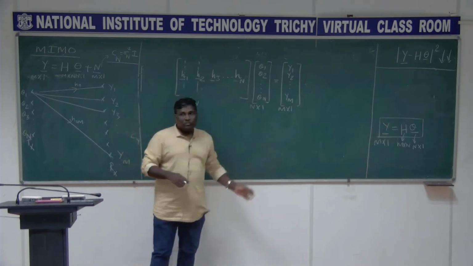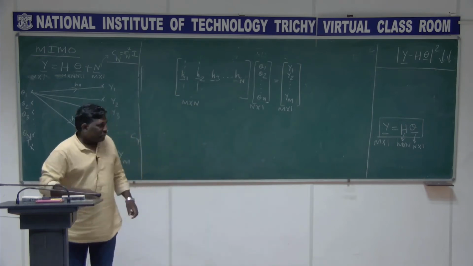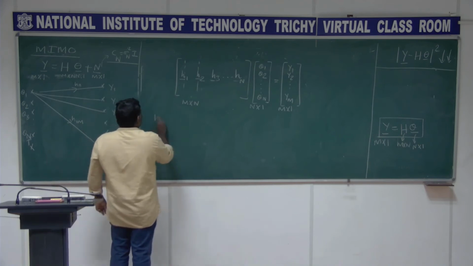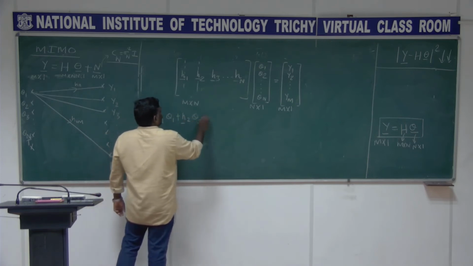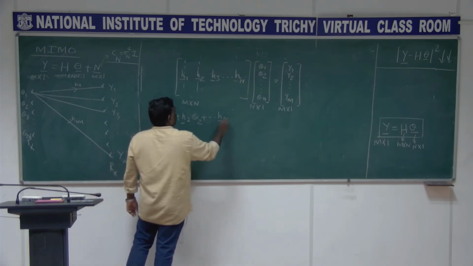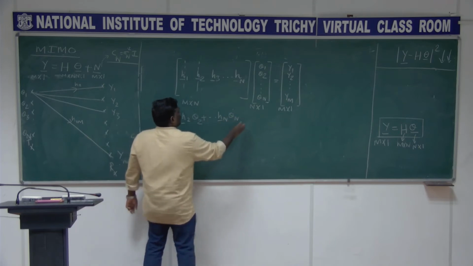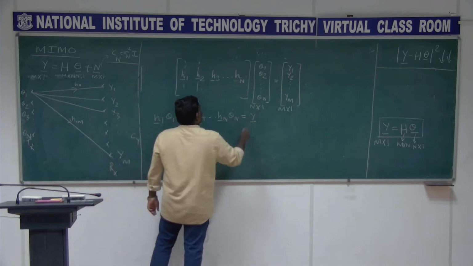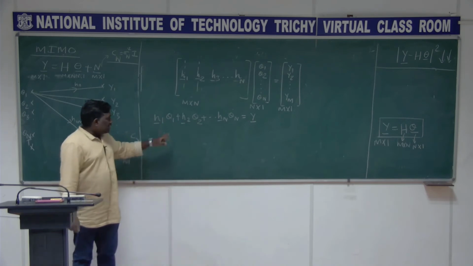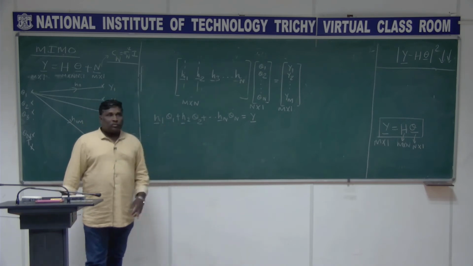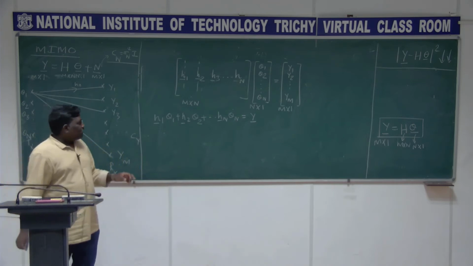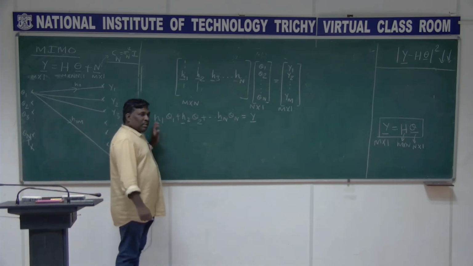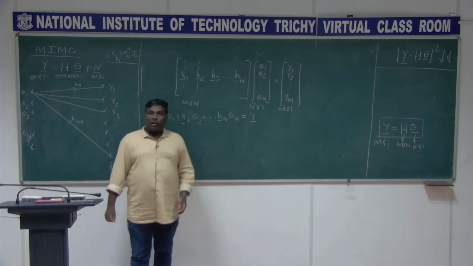So I can view the columns of this matrix H like this. Now I can rewrite this expression as H1 theta 1, H2 theta 2, and so on up to Hn theta n, and that is going to be your Y matrix. See that in this, theta 1, theta 2, theta 3 and so on up to theta n, they are all scalars. What I am doing here is finding the linear combinations of the columns of the matrix H.